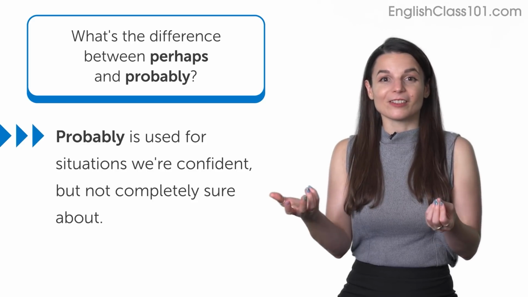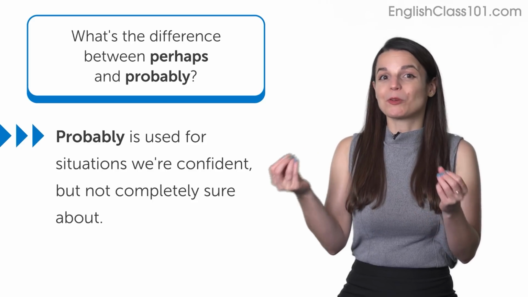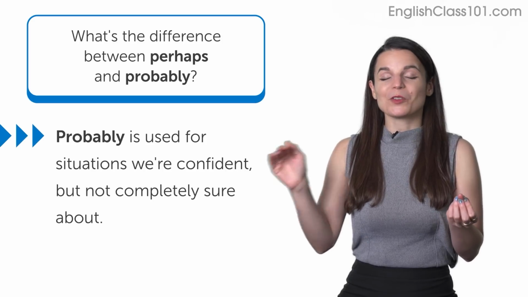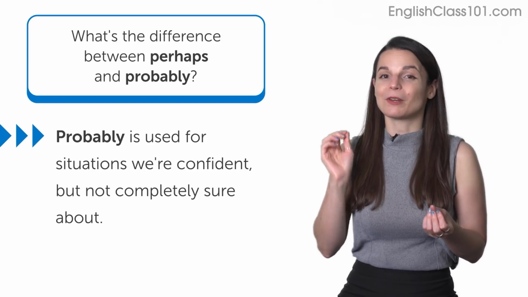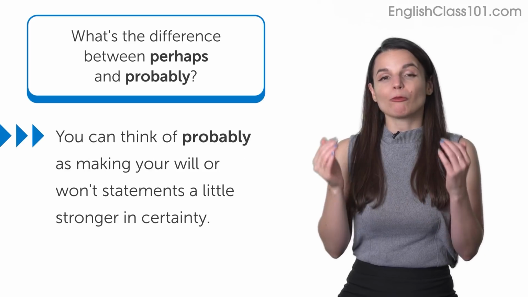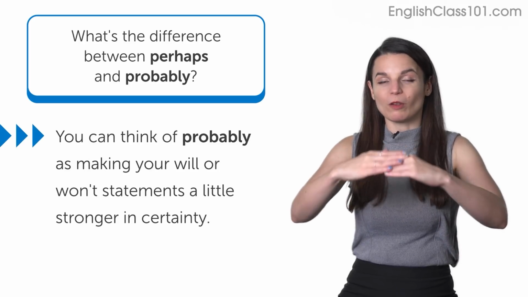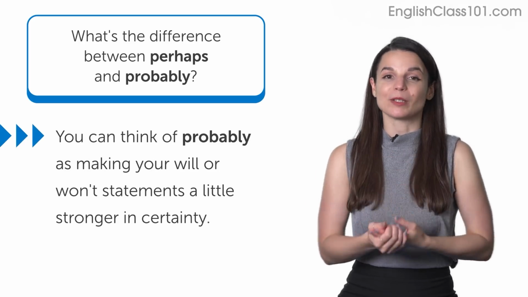Probably is also used to talk about something we're not 100% sure about, right? We use probably to express that there's a pretty good chance of something, but it's not 100%. So you can think of probably as making your will or won't statement a little bit stronger.